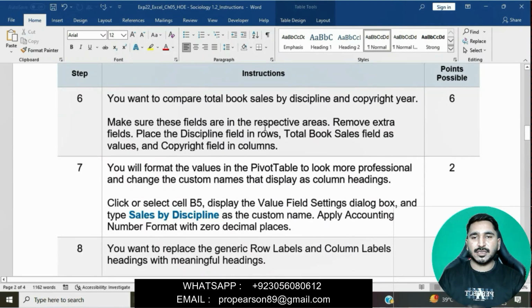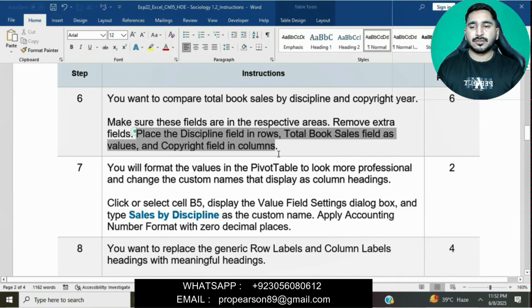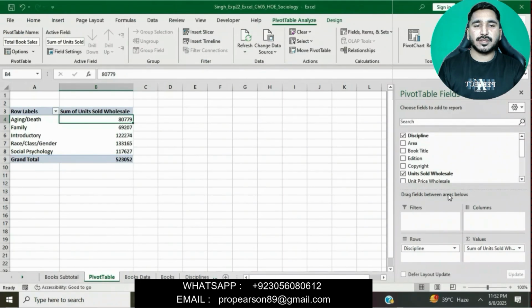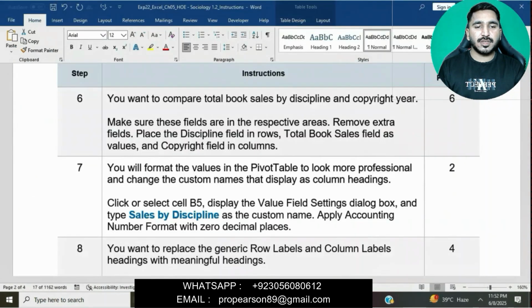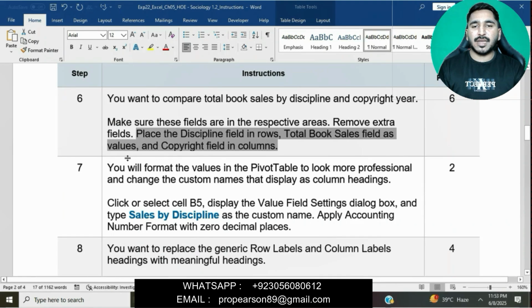Okay, question number 6 is to make sure these fields are in the respective areas. Remove the extra field, place the discipline field in rows, the total book sales field as values, and the copyright field in columns. We will make sure the fields are in the respective areas: discipline in the rows area, total book sales as values, and copyright in the columns area.